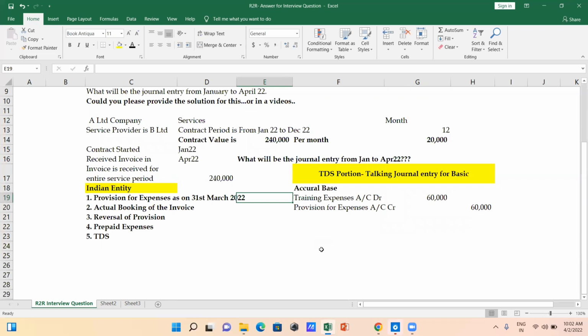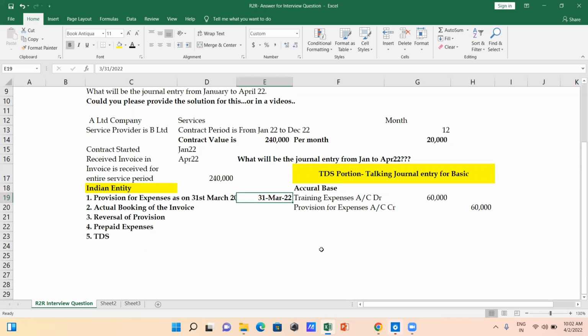So the first entry, and this entry is going to be as on 31st March 2022. If you have already created provision in the books for all the months, for Jan, Feb, and March, if every month you are creating the provisions, then the 3 provisions are going to be in the books. One is as on Jan for 20,000, second as on Feb for 20,000, and third as on 31st March for 20,000.